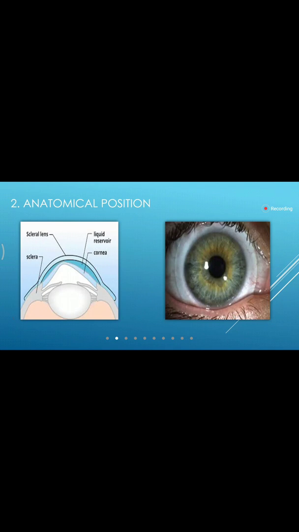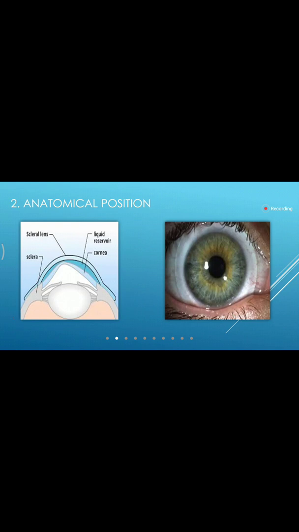So as she said, one of the things by which we classify the contact lens is the purpose why we are using it, the indications, right? So it can be as simple as the optical purpose, that is to correct the refractive error. It can be a cosmetic purpose, that is it is just given to enhance the eye color.